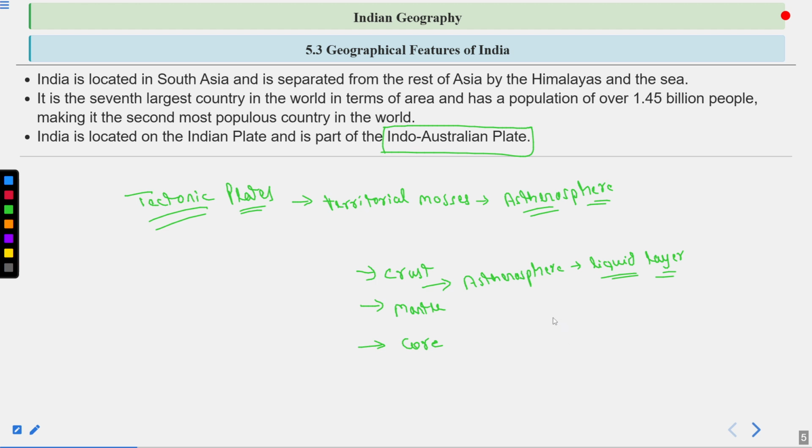And whenever there is any activity between these tectonic plates, it gives rise to seismic activities. That means the cause of earthquakes, and then volcanic eruptions also.